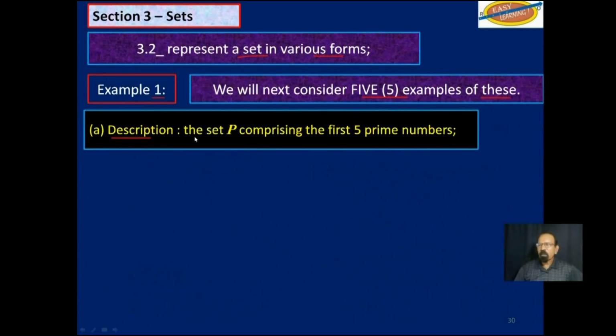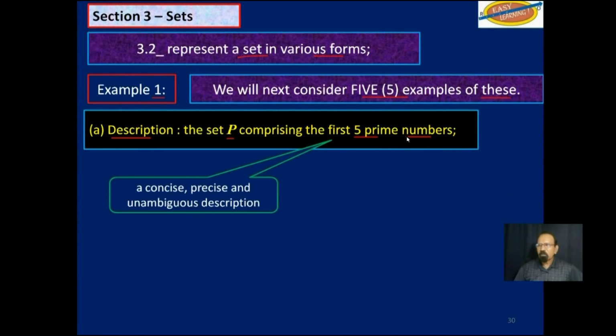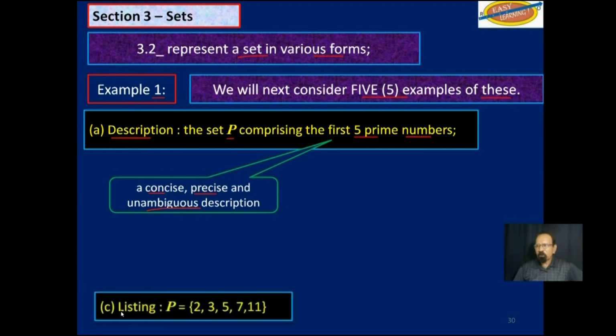Description: the set P comprising the first five prime numbers. That's one. So it's concise, precise, and unambiguous. That is not open to misinterpretation. And of course, you could list all the elements of the set, which would be 2, 3, 5, 7, and 11.